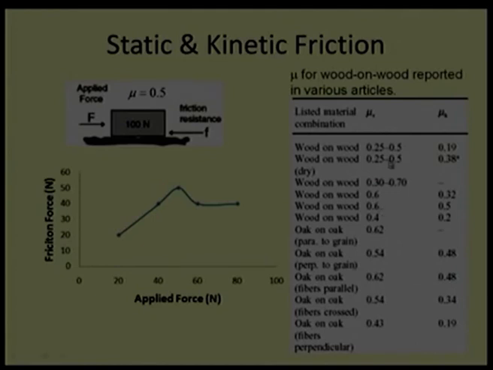However, in another case, wood on wood under dry condition, the static coefficient of friction was similar, but the kinetic coefficient of friction was higher in a different literature. That means the first data is from one literature and the second data is from another, with almost similar kinds of wood material used. In the third case, wood on wood, the coefficient of friction varies from 0.3 to 0.7. Similarly, we have a number of examples. Just with a slight change in fiber orientation, the coefficient of friction varies.